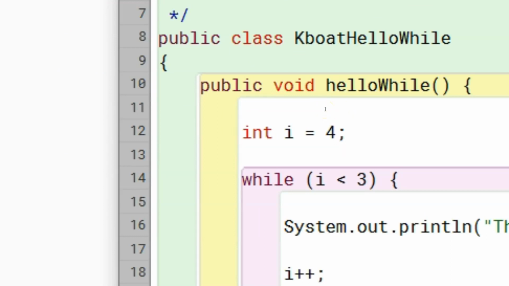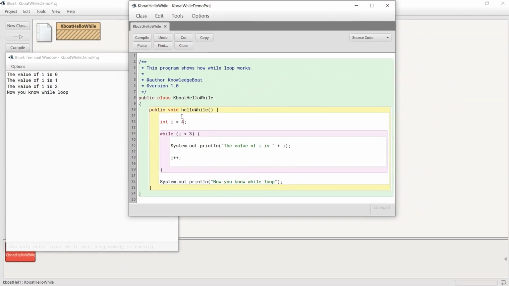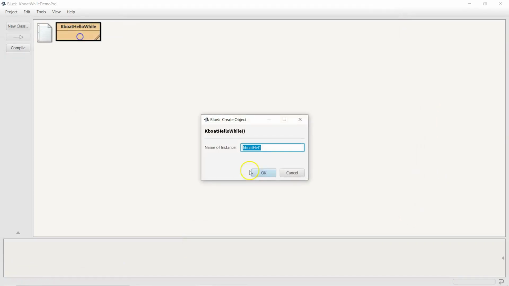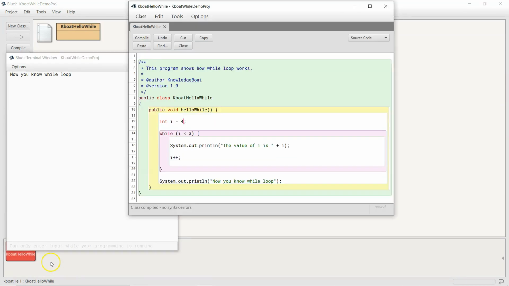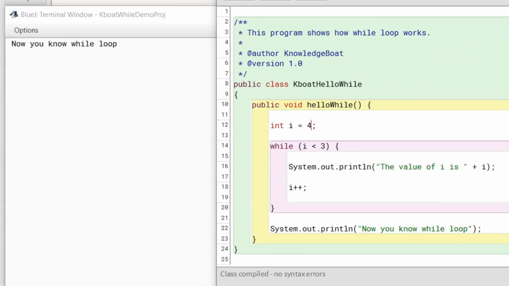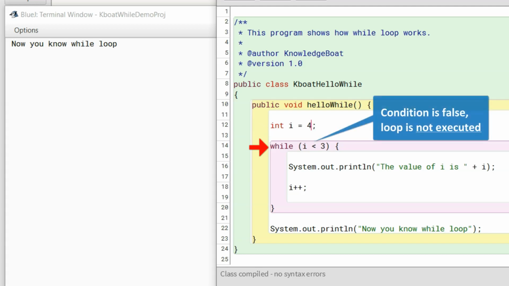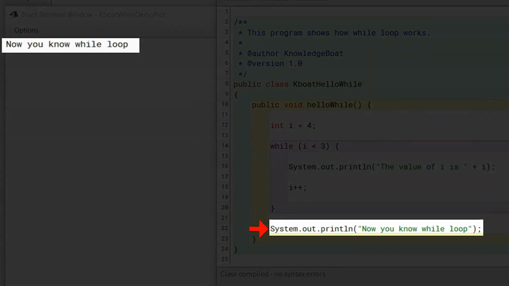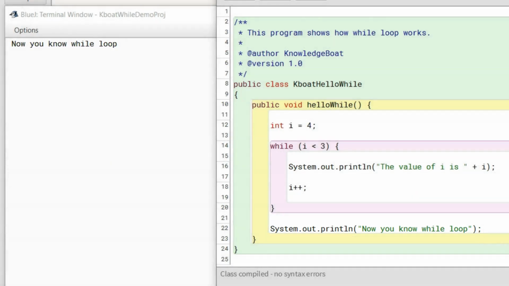The while loop should not execute now. Let's confirm this by running the program. As you saw, while loop didn't execute. After initializing i with a value of 4, when program control comes to the while loop for the first time and tests the condition, it evaluates to false. Program control doesn't enter inside the loop's body and goes to the statement after the loop, printing "Now you know while loop" to the console. As the condition of while loop controls entry to loop's body, we categorize it as an entry controlled loop.